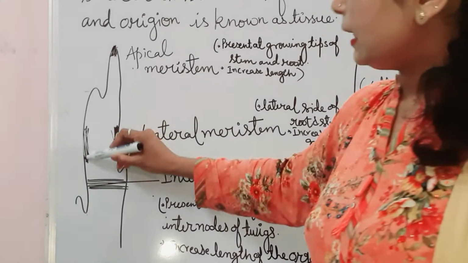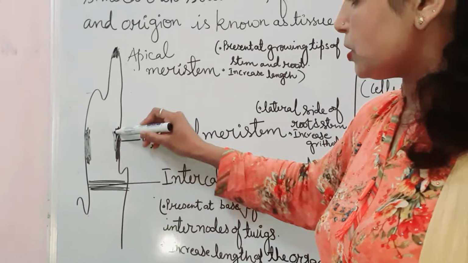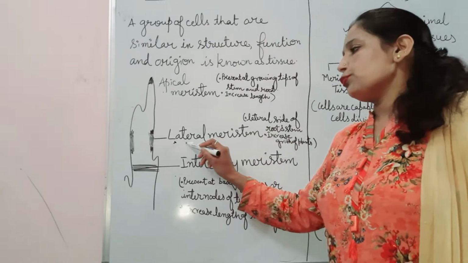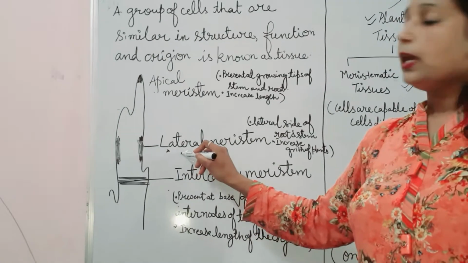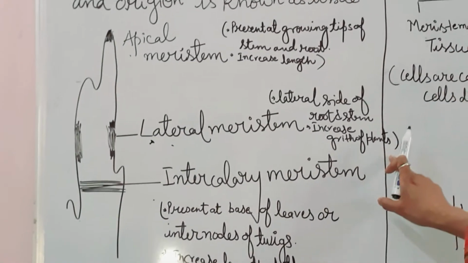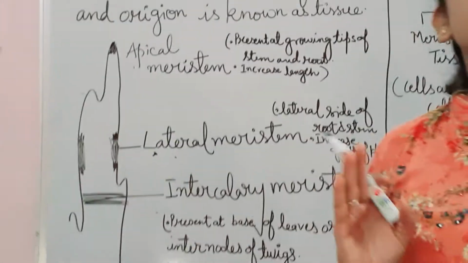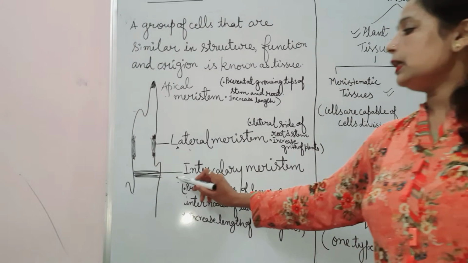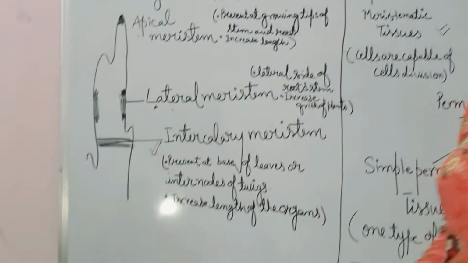After that, the lateral meristem. Due to its presence on the lateral side of the root and stem, it is known as lateral meristem, and it increases the width of the plant. And after that, there is intercalary meristem.